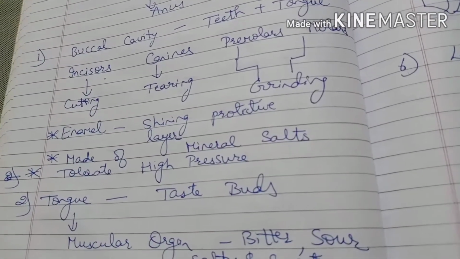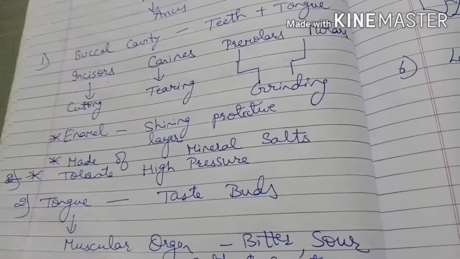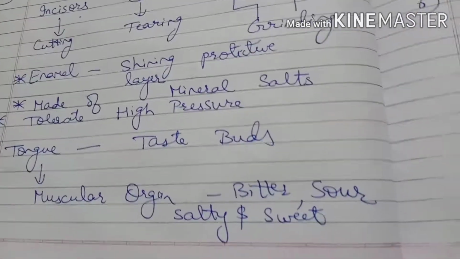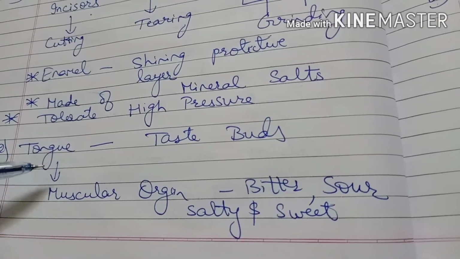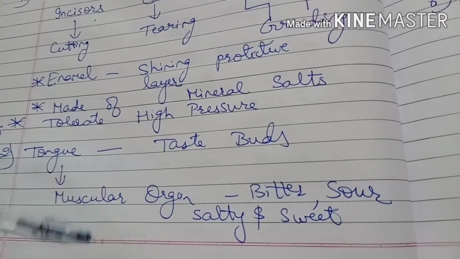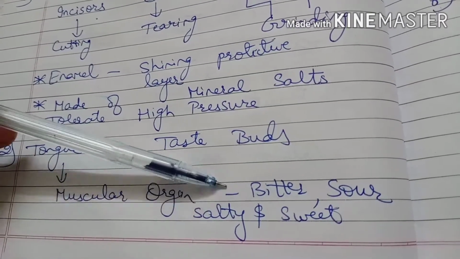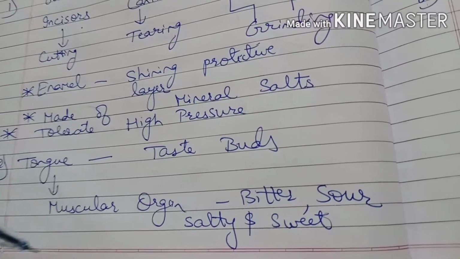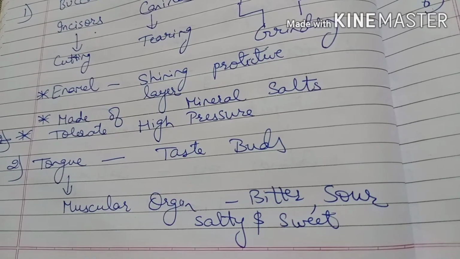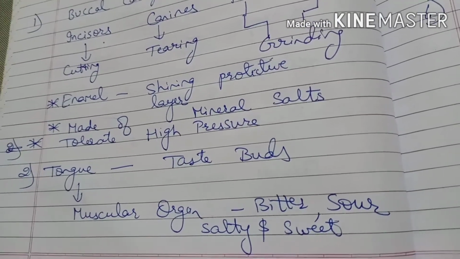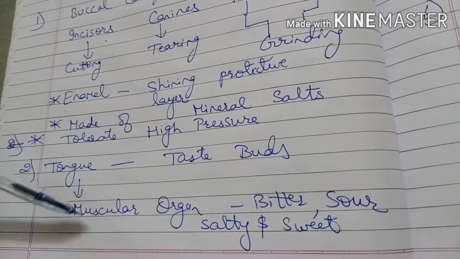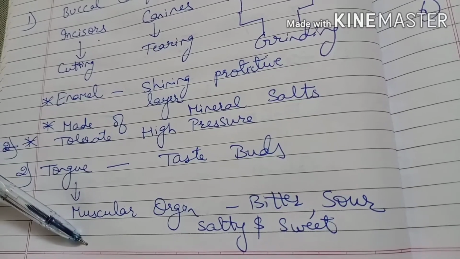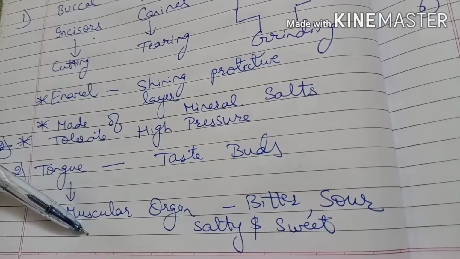Then comes the tongue. Now tongue is a muscular organ which is attached to the floor of the buccal cavity. It is having 4 taste buds which are bitter, sour, salty and sweet. It is muscular. Why? Because it is not having bones. It is free to move in all directions. It helps in mixing the saliva and the food. It also helps in digestion of food.